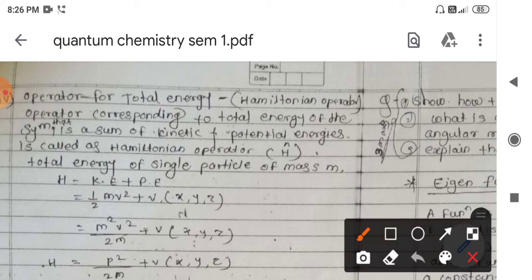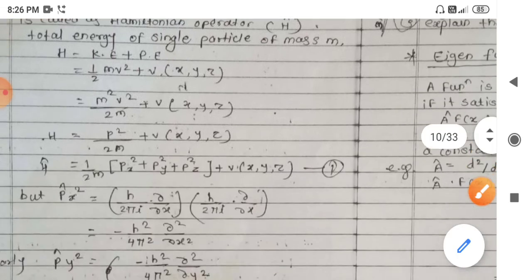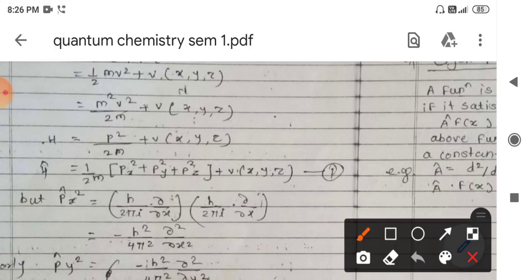The Hamiltonian operator corresponds to the total energy of the given system, and it is represented by this symbol. The total energy of a single particle is nothing but its kinetic energy plus potential energy. In classical mechanics the kinetic energy is represented by half m v square, or we can rearrange it in momentum form: H equals p square upon 2m plus potential energy, which will remain as it is.